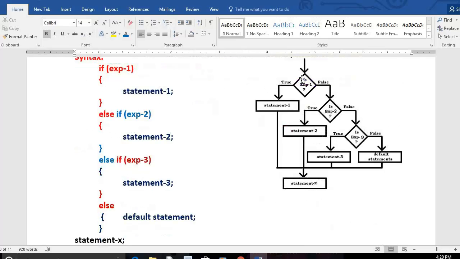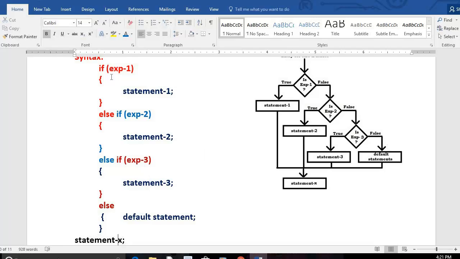Assume that the first one is false. Then the second condition will be checked for true or false. If it is true, statement 2 works, followed by statement X. First one is false, second is true, so statement 2 works, followed by statement X. First one is false, second one is also false, third one is true. That means statement 3 works, followed by statement X.